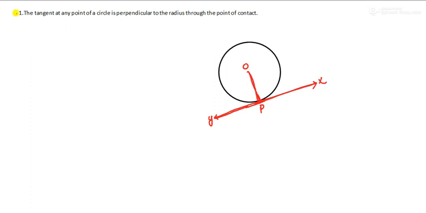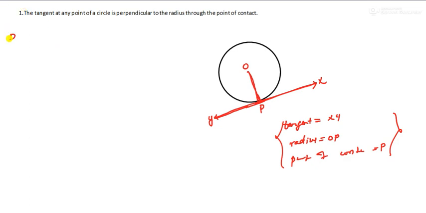So now read the sentence again. The tangent, which is the tangent here? Yes, the tangent is XY, to a circle is perpendicular to the radius. Which is the radius here? Yes, the radius is OP, and the point of contact is what? Yes, it is P. So this is what is given here. Data is given, half of the sentence, and what we have to prove is also given. These two are always given in any theorem.